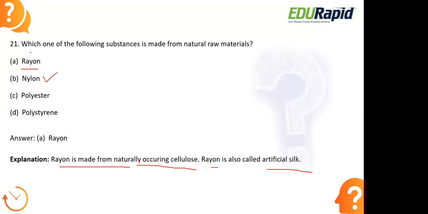Nylon is the first synthetic fiber. Rayon cannot be considered a complete synthetic fiber because it is semi-synthetic, since chemicals are added to a natural source, the wood pulp. But nylon is made out of chemicals completely, so it is considered the first synthetic fiber. Polyester is also a completely synthetic fiber. Polystyrene is one of a group of polyesters. All of these are completely made out of chemicals, but rayon, from a natural source which is chemically processed, can be considered a semi-synthetic fiber.